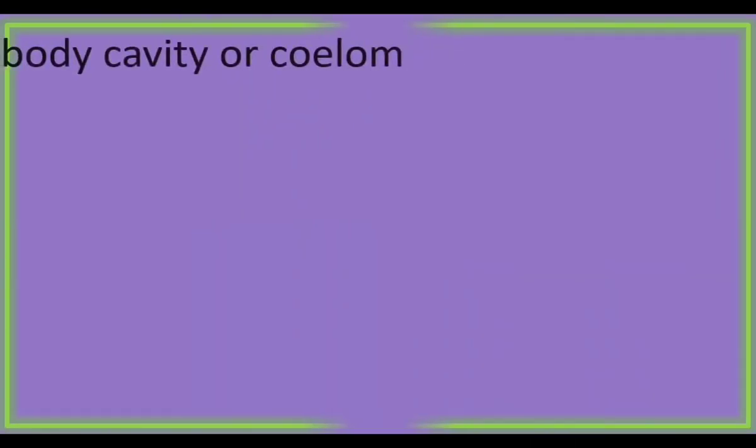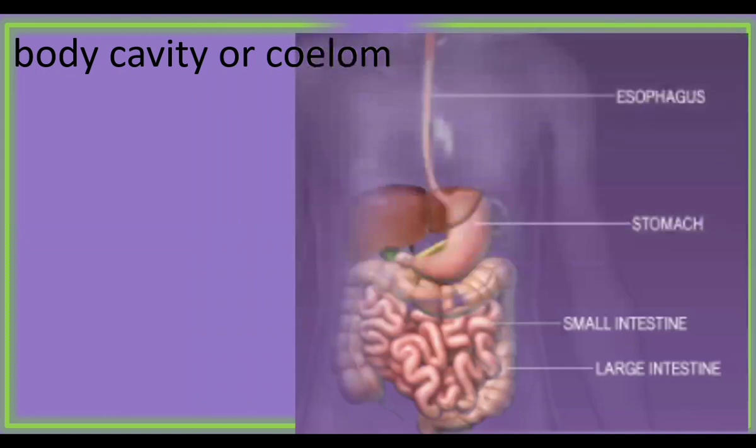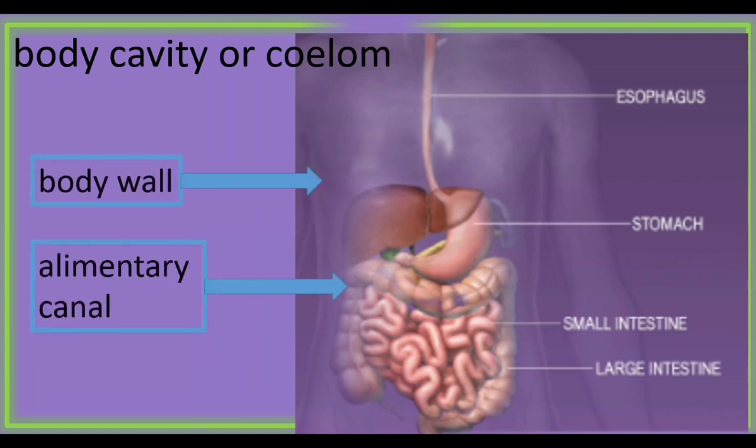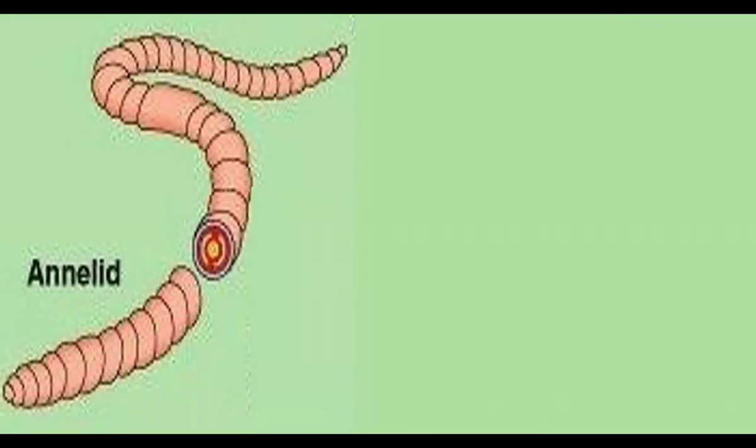In this video, we are going to learn coelom. Coelom is called as body cavity. What is body cavity? It is a cavity present between the body wall and the digestive system. A cavity present between body wall and digestive system is called as coelom. If we cut the earthworm, we can observe the coelom.